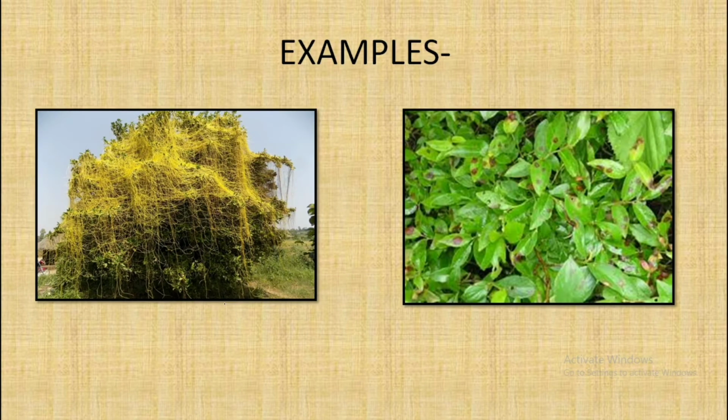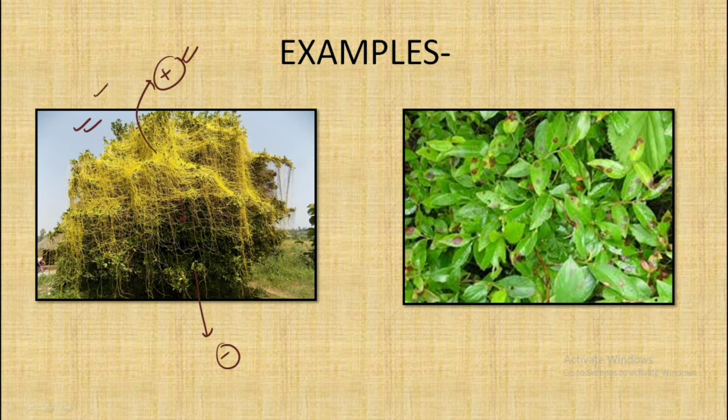So these are the common examples of parasitism. In the first picture we have the amar bale, that is the parasite which is attacking the Cuscuta plant, that is the host of this particular parasite. So the parasite, that is the amar bale, is getting the benefit of growth and reproduction, but the Cuscuta plant is wasting its energy because of the attack of the parasite.